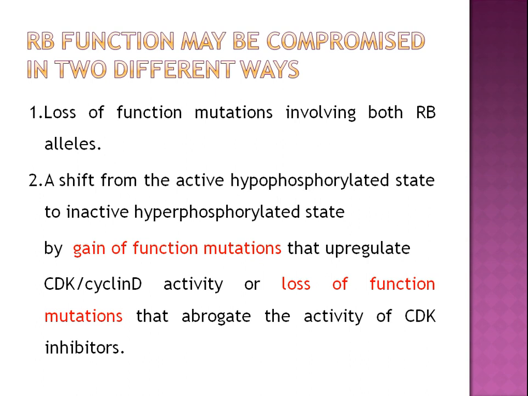So, there is loss of function mutation involving both retinoblastoma alleles, which leads to retinoblastoma formation. A shift from the active hypophosphorylated state to inactive hyperphosphorylated state occurs by gain of function mutations that upregulate CDK, cyclin D activity, or loss of function mutations that abrogate the activity of CDK inhibitors.